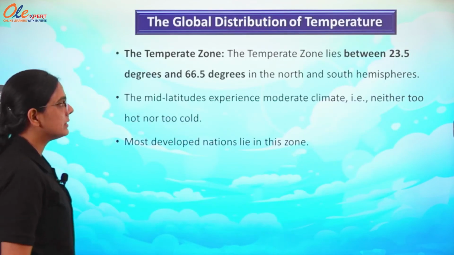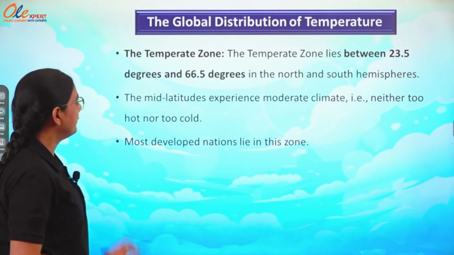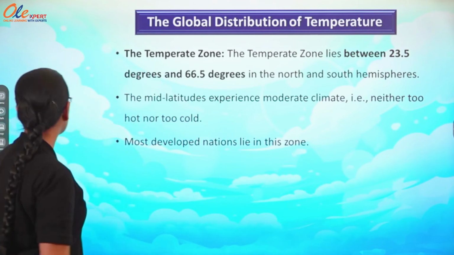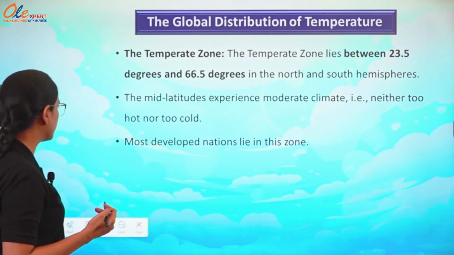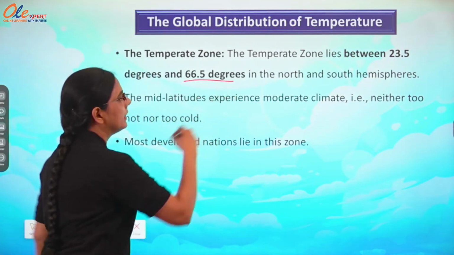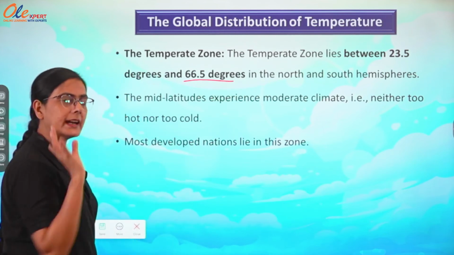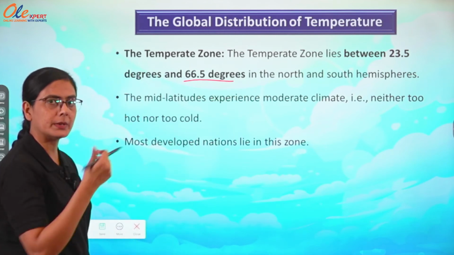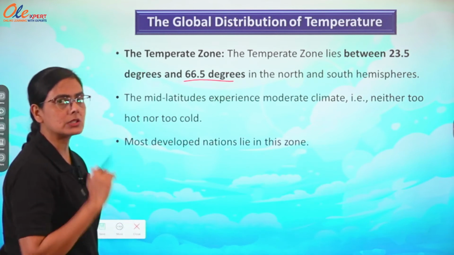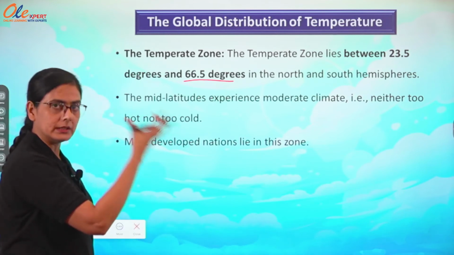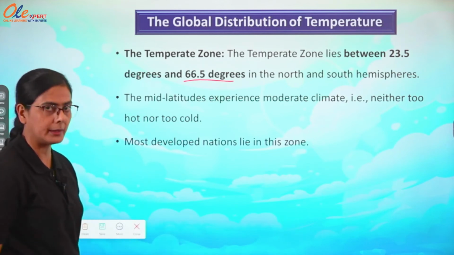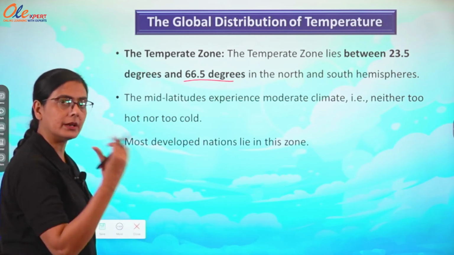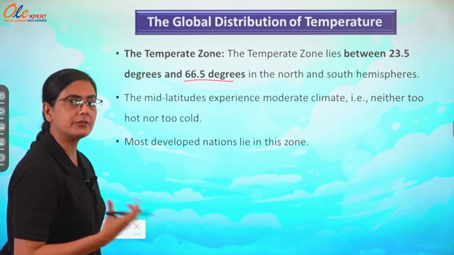The temperate zone lies between 23.5 degrees to 66.5 degrees. So above the torrid zone or tropical zone, okay, in north and south hemisphere. That is why it can be divided into two parts, north temperate zone and south temperate zone, depending upon which hemisphere we are talking about. The mid latitudes experience a moderate temperate climate, as they are not getting the direct insolation from the sun.